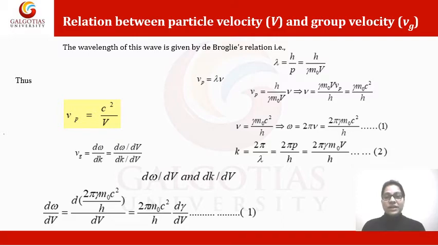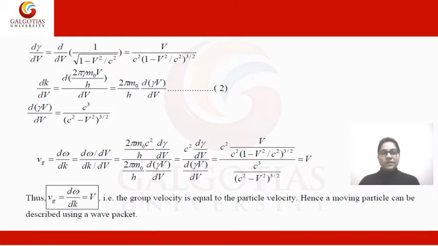So first, what are the initial terms? We have considered the de Broglie relation, which is λ = h/p. Now we are taking the relativistic term. According to the relativistic case, momentum is normally mv, but in the relativistic case p = m₀v / √(1 − v²/c²), where gamma is in the denominator. In the previous slide we already found dω by dV. In this slide we just find dk by dV.